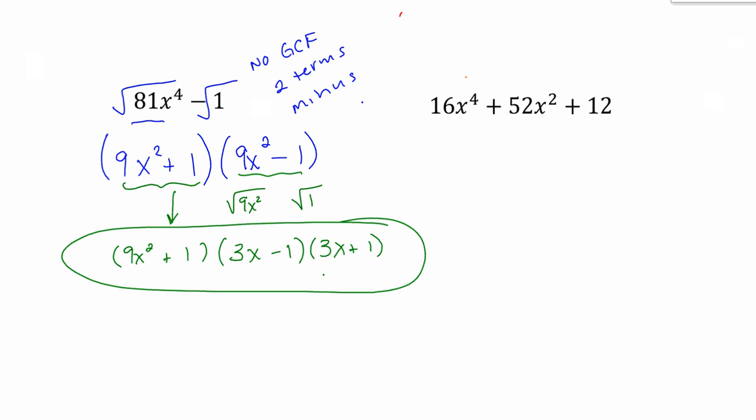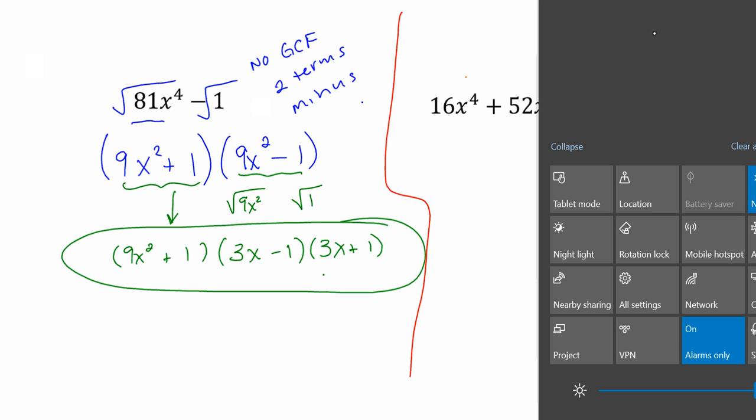Okay, moving on. This one right here, okay? Looking at it, factor completely. My first step is to find a GCF. Now, I don't want to break everything down step by step.